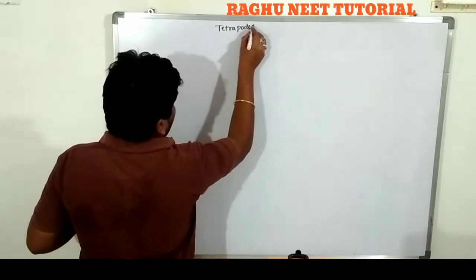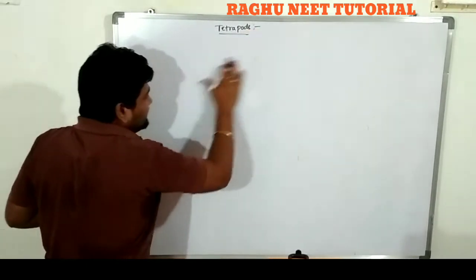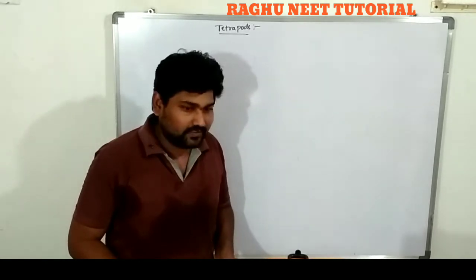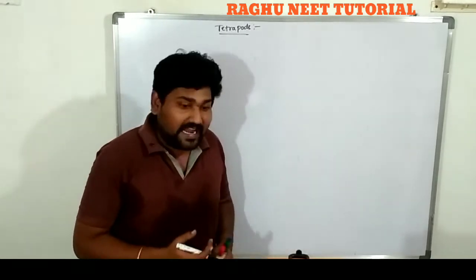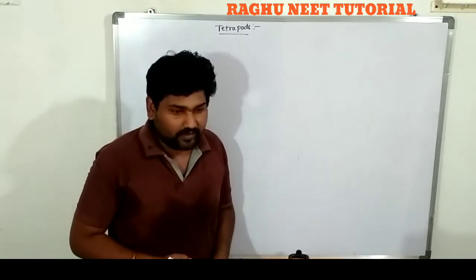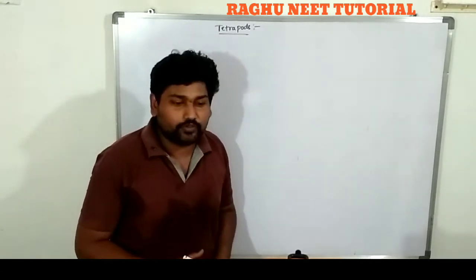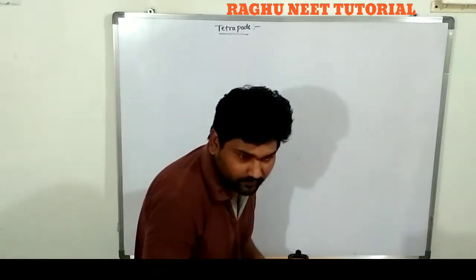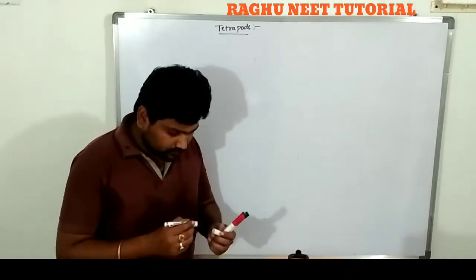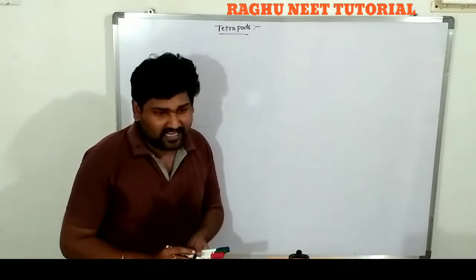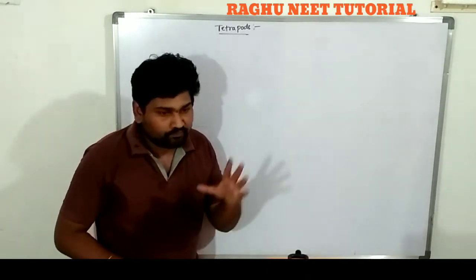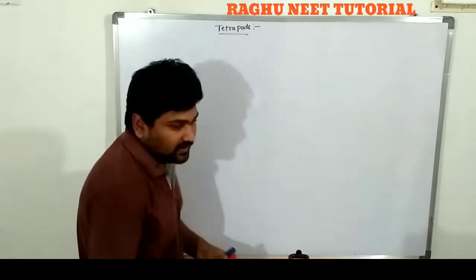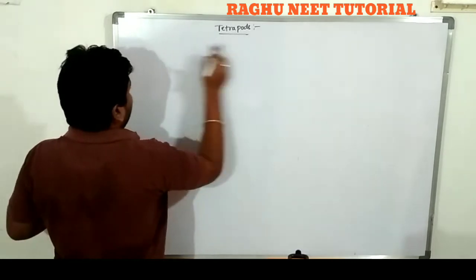Tetrapods. So what are the tetrapods? Already we have discussed what the tetrapods are. Tetra means 4, poda means legs. So which organisms consist of 4 legs? Those individuals are introduced into tetrapoda. Are you hearing me? Okay, tetrapods. The first tetrapods came from fishes, from amphibians to mammals. The tetrapods are those which consist of 4 legs.